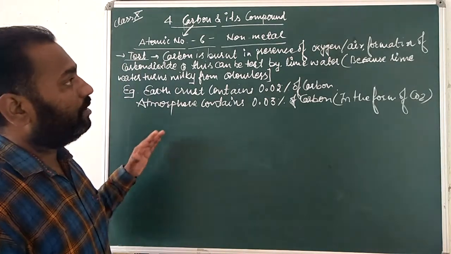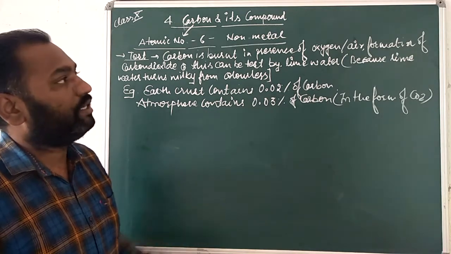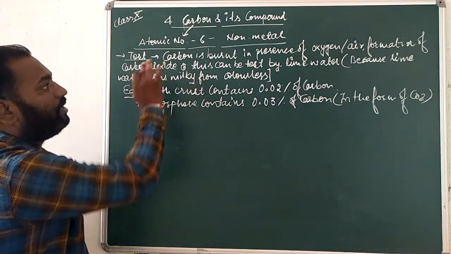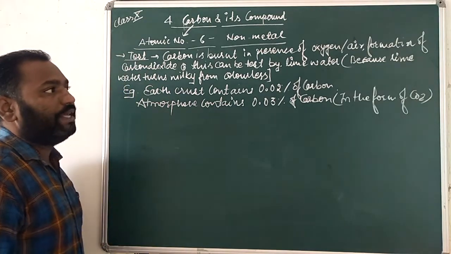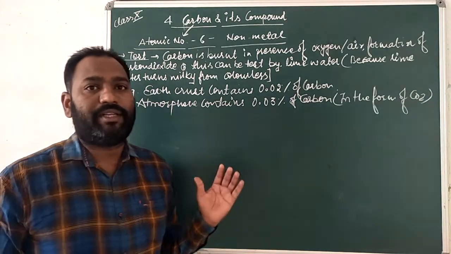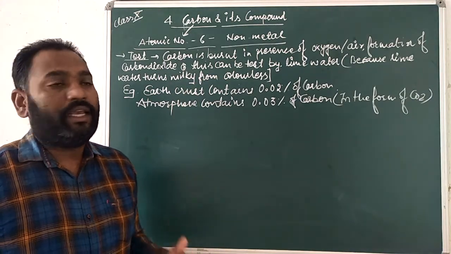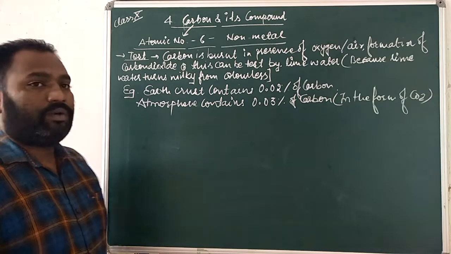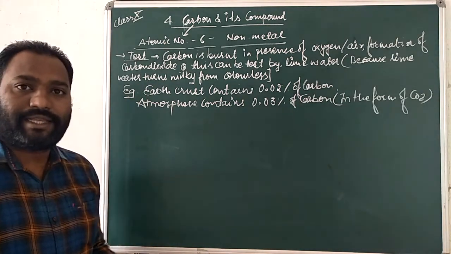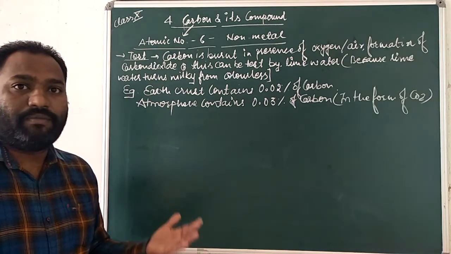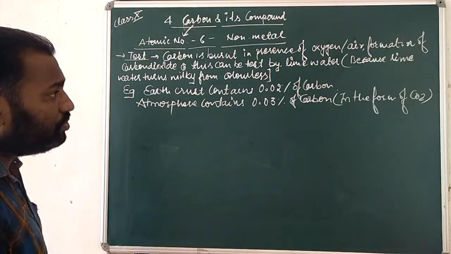So the test for whether a substance contains carbon is to burn it, making combustion in the presence of oxygen, so that carbon dioxide is formed. Then we test with lime water, which is generally colorless, and after passing this CO2 gas it is converted into a milky color. This milky color shows that the gas is CO2 and that the substance contains carbon.